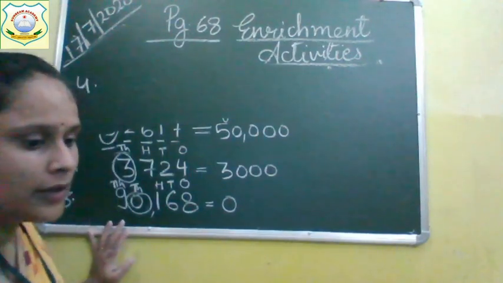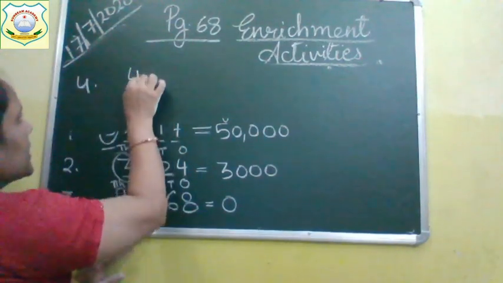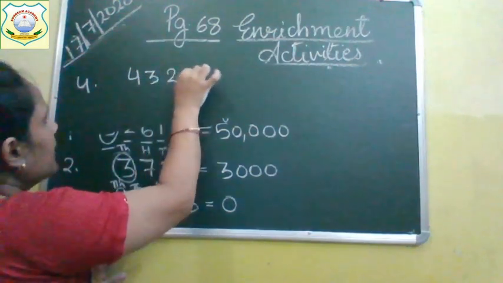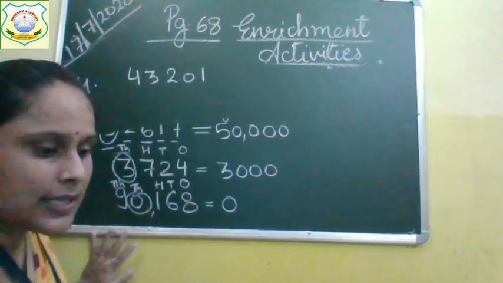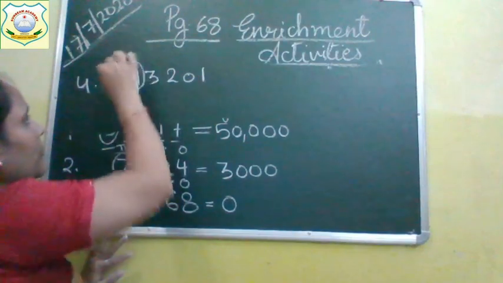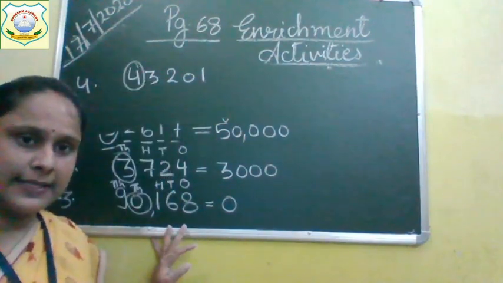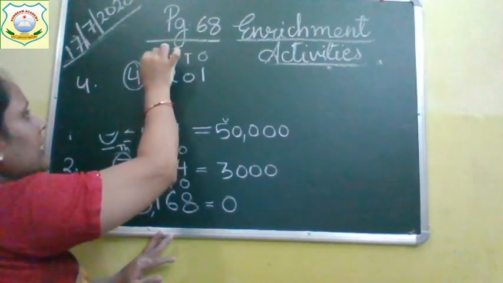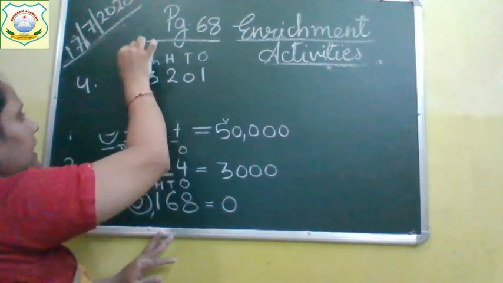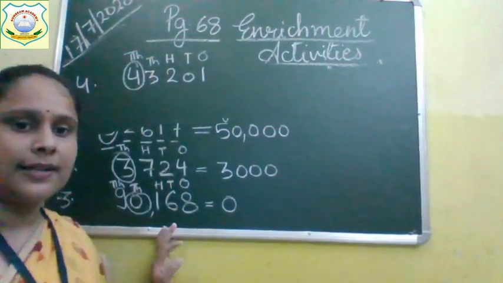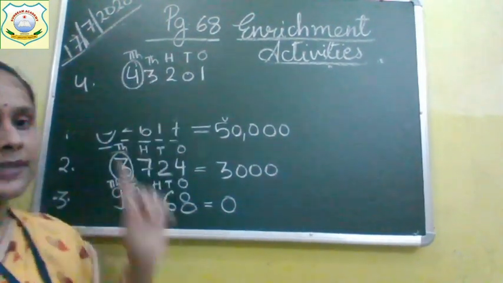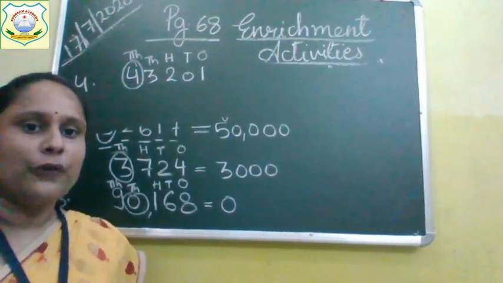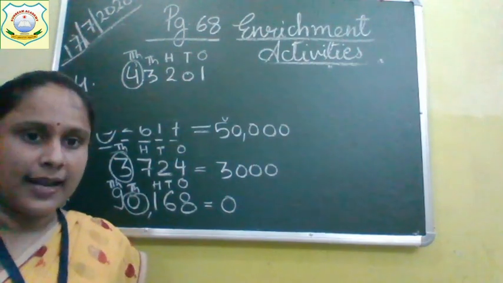Question number 4: 43,201. In this number, which is the colored number? First write the places: ones, tens, hundreds, thousands, ten thousands. Now which is the circled number? 4 is the circled number. 4 is in the place of 10,000.